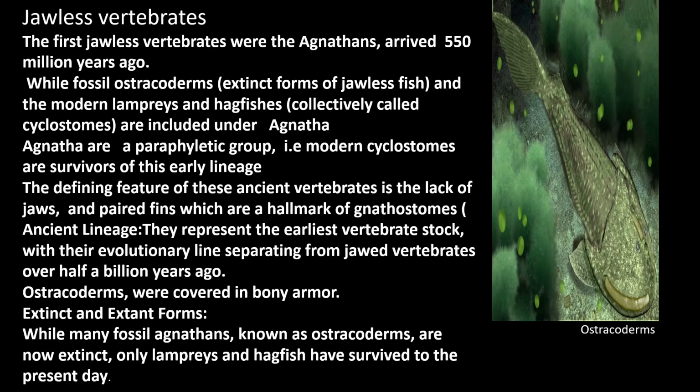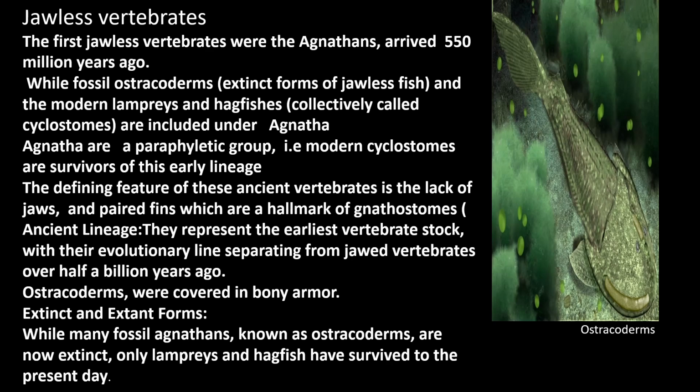The other features of these ancient ostracoderms, as already told, are that they have no jaws, no paired fins, only they have a bony armor structure, and they are separated from jawed vertebrates, because jawed vertebrates are also known as gnathostomata. Gnathostomata means the animals which have jaws.